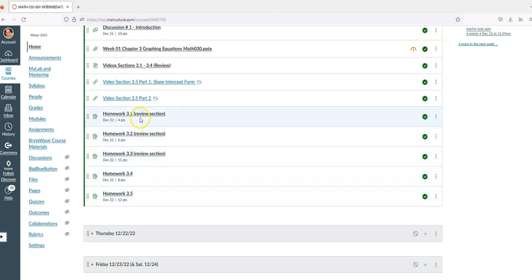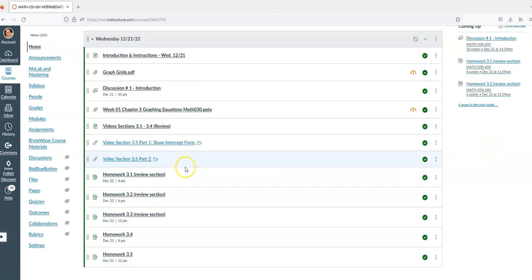You'll notice that there's a lot of them, but look at the points. The first set of homework has only 4 questions. The next one has 6 questions. Some of them here are a little bit shorter. Some of them are a little bit longer, right? It may have 11 questions, but they may be pretty short questions.